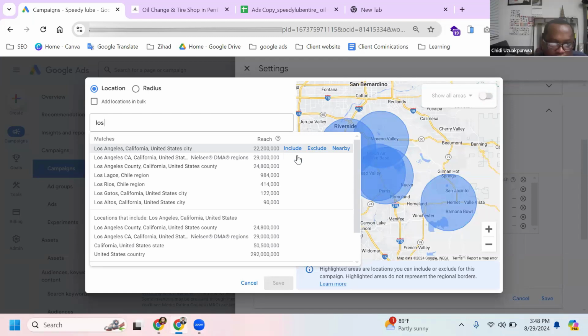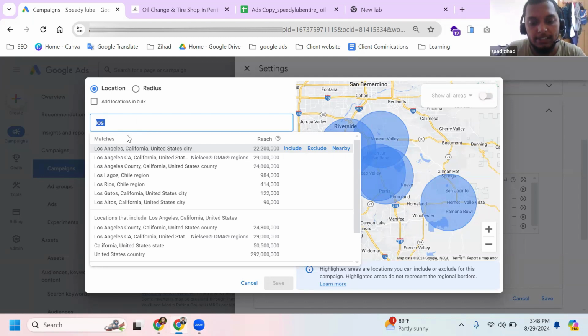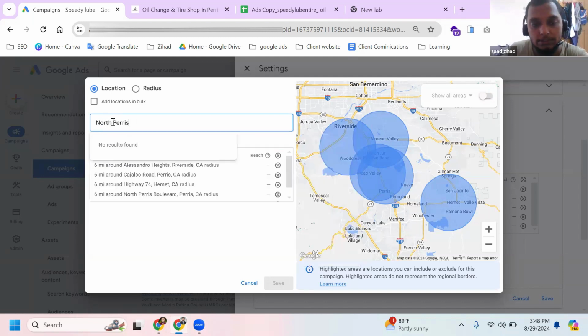We can target, include, we can exclude. But no, that's too far. Yeah, but if we search our location, there is no showing, because it's a short area. Okay, right? Okay, so we should target by radius. So if I go here, look here, I target the 5 locations by radius.